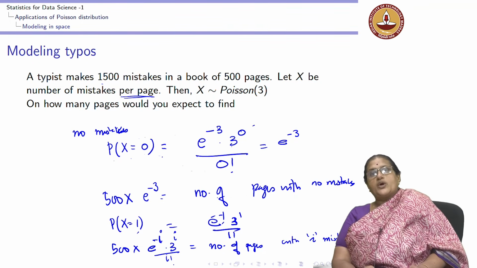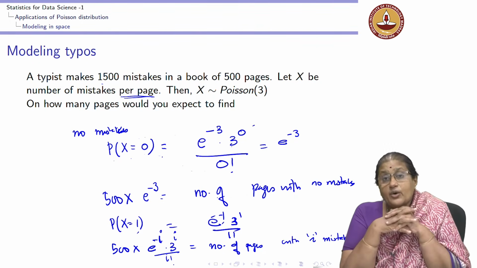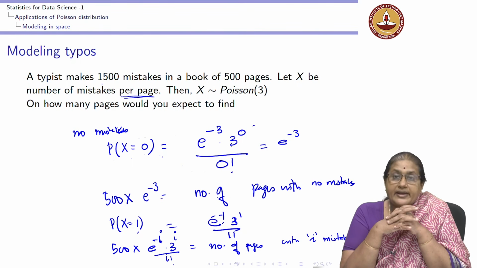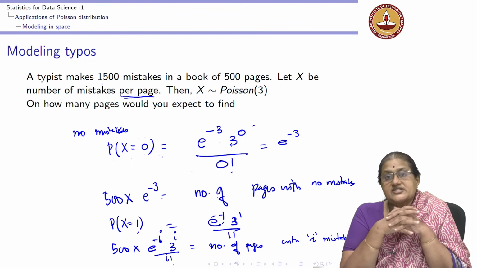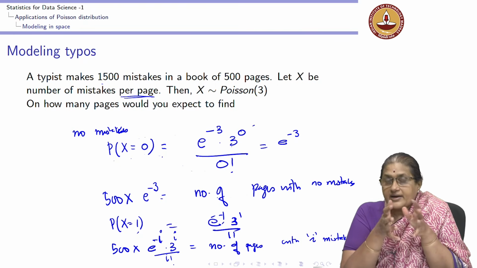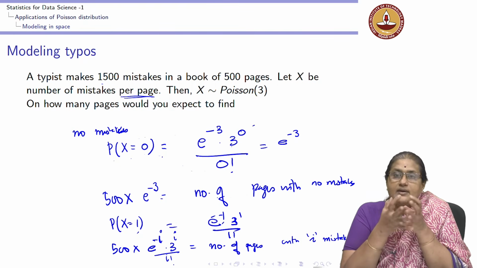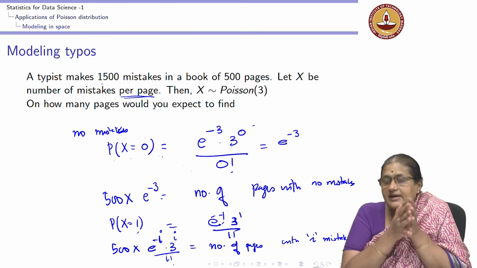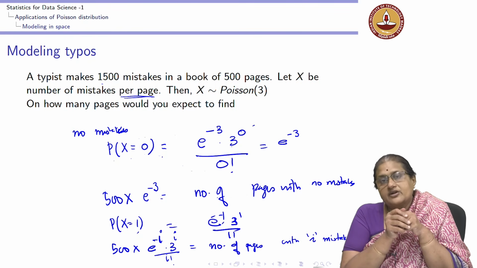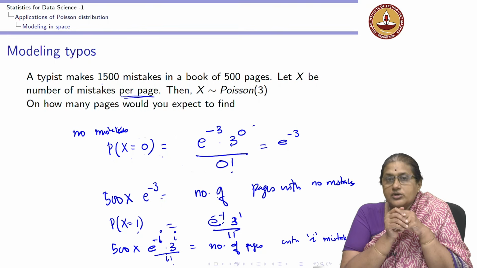So, in summary, what we have seen here is how we can model applications or situations that arise in our day-to-day life, both the number of events in an interval of time and in an interval of space, using the Poisson distribution.